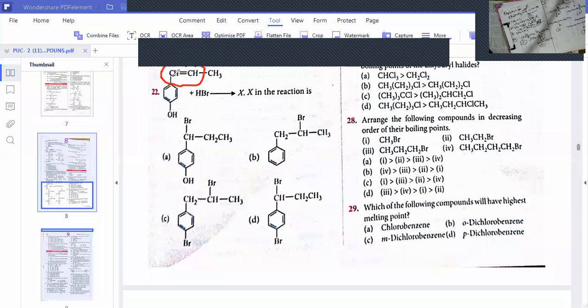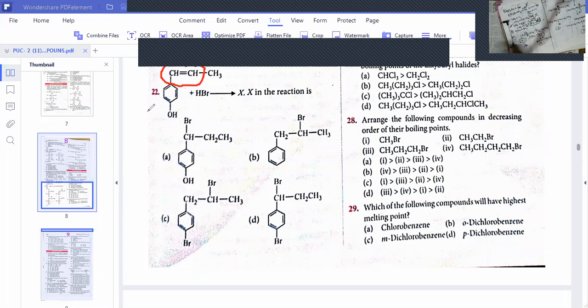Here both double bonded carbons have only one hydrogen. But dear students, observe what I wrote on the paper. Just see on the video, I am explaining the equation. You know very well that the benzyl carbocation is more stable. When hydrogen attaches to this carbon, you will get the benzyl carbocation.